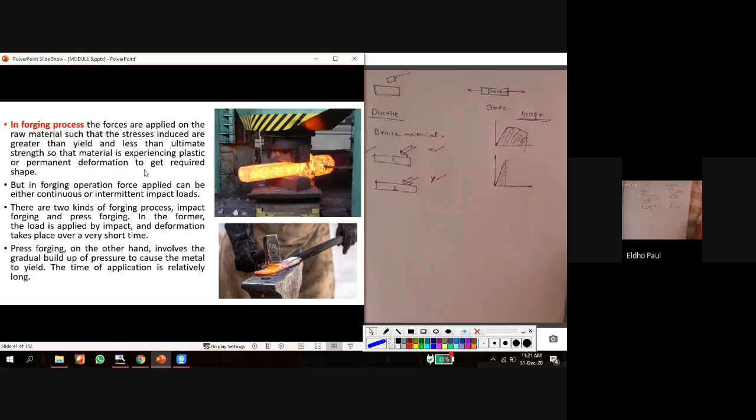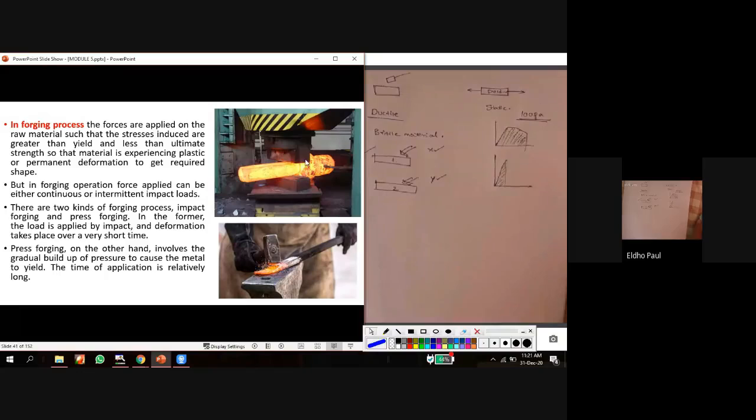So you may know what the forging process is. This is called the forging process, and it can be done by two methods, either by applying impact load like blows, by hammering this workpiece. We can see this is my workpiece. By hammering on this workpiece, I can change the shape and size of the material. This is one type of forging process.